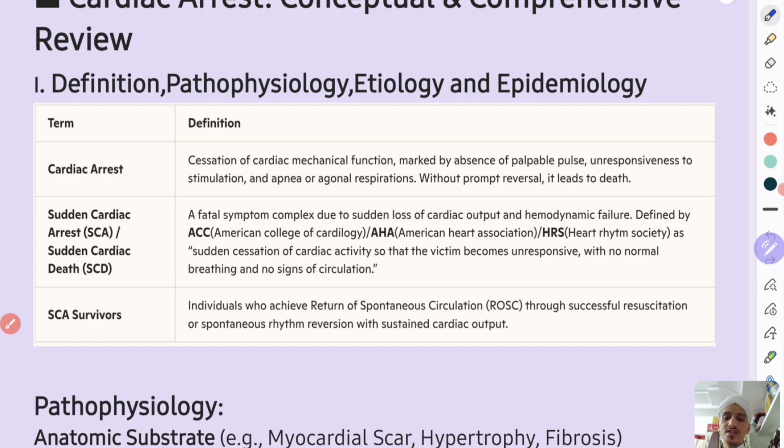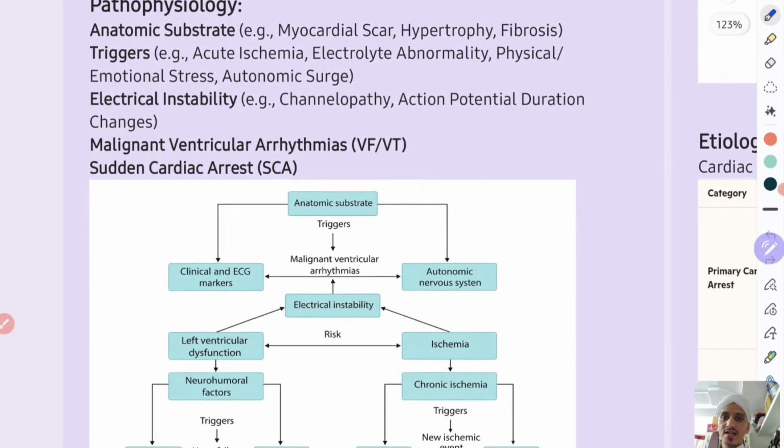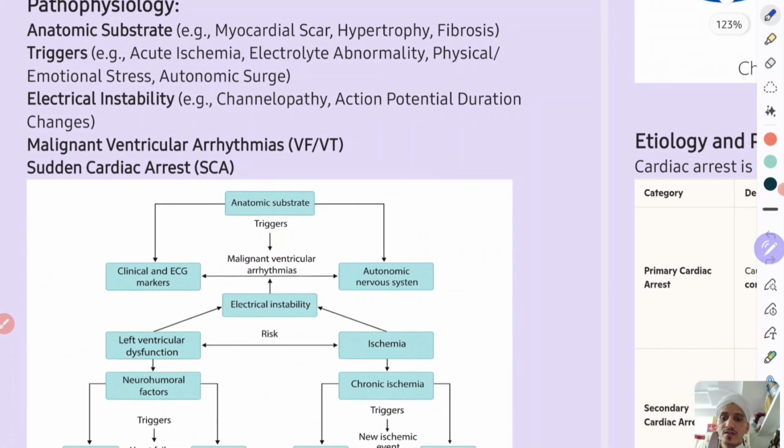What's the pathophysiology? How does cardiac arrest occur? Remember, there will be an anatomic substrate in the form of cardiac muscle scar, hypertrophy of the cardiac muscle, or fibrosis of the cardiac muscle. This is the baseline thing, number one. And number two is electrical instability. This is the second baseline thing. Electrical instability can be due to channelopathy or action potential duration changes, QT prolongation syndrome, Brugada syndrome; all these constitute electrical instability.